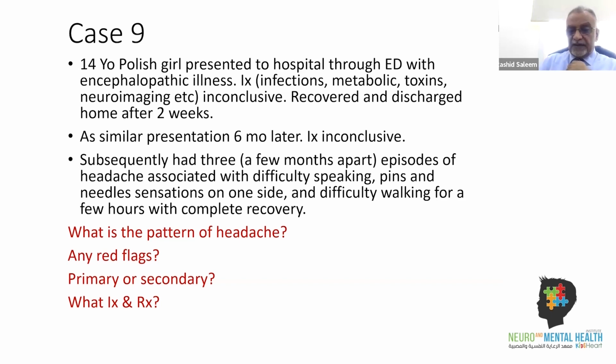So in a child, those who are working in inpatients, in a child who is presenting with encephalopathic illness, in addition to other differential diagnoses, keep familial hemiplegic migraine in your differential diagnosis, and keep monitoring. And this child subsequently developed cerebral atrophy, which is one of the complications. And we treated her with flunarizine, and she responded very well as far as headaches are concerned.